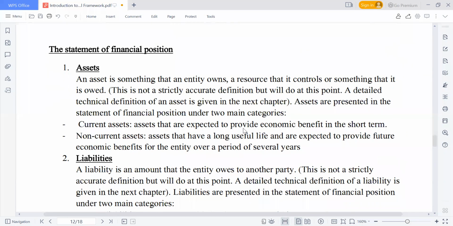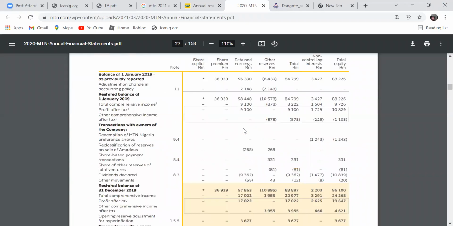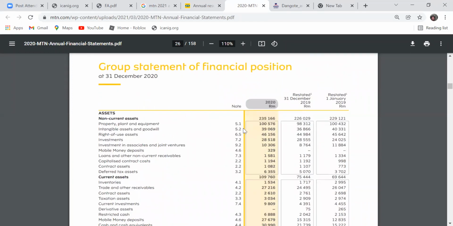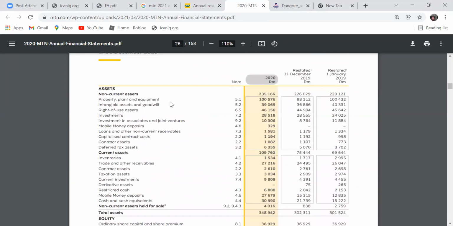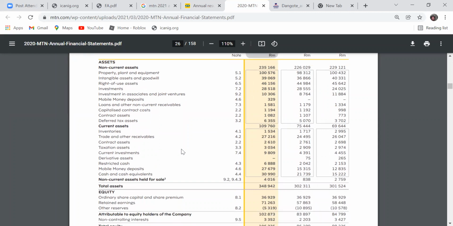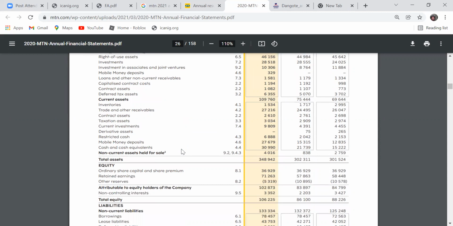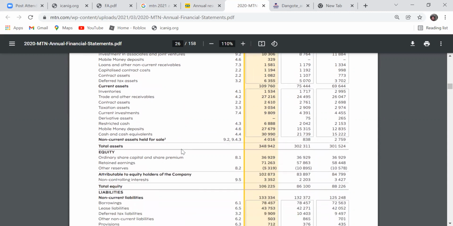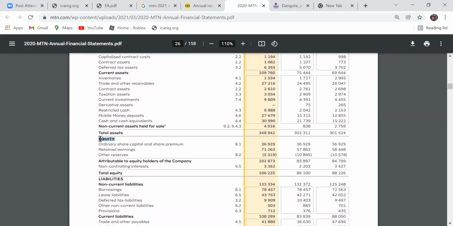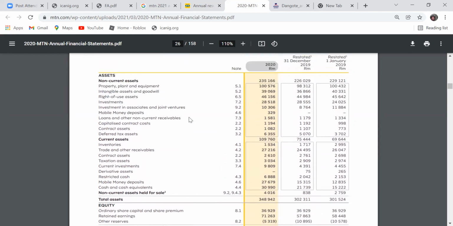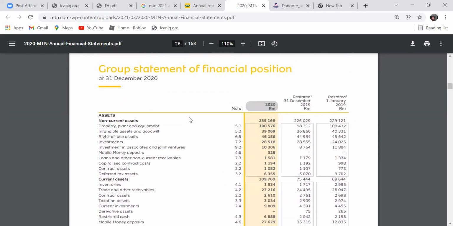In this statement of financial position, now look at this. The information here can be categorized into three. You can see assets, whether non-current or current. Non-current are those assets that will last for more than one accounting year. Current are those assets that we expect to realize within 12 months. You can also see there's a section for equity, and another section for liability. So these are the elements in the statement of financial position.